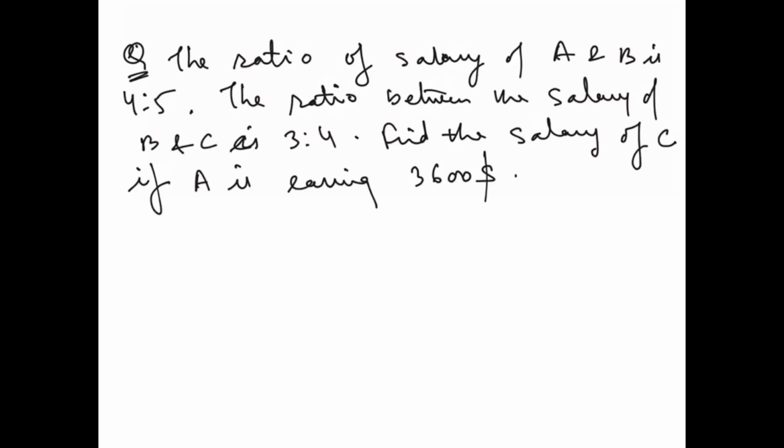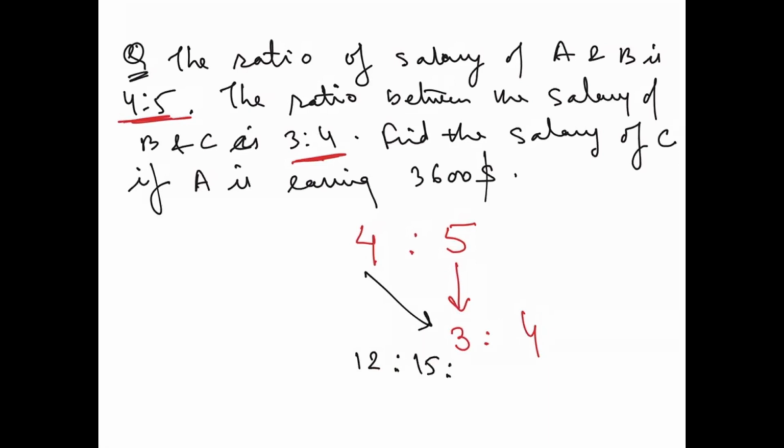So it looks very confusing, but if you write with the trick which I have taught you, it will be, see, the first ratio is what? 4:5. So you will write 4:5. The second ratio is what? 3:4. So how I told you, you have to write 3:4. Once you have written this, then it becomes very, very easy. So 4 into 3 is 12, 15, and 5 fours are 20. So 12:15:20. Right? So if I have to take out A is to C, it is 12:20.